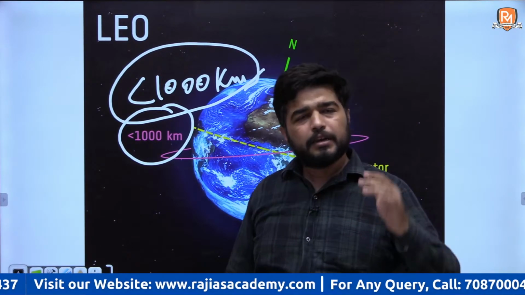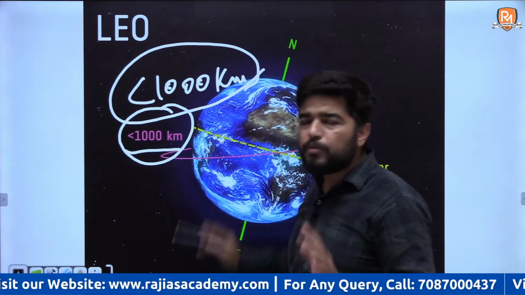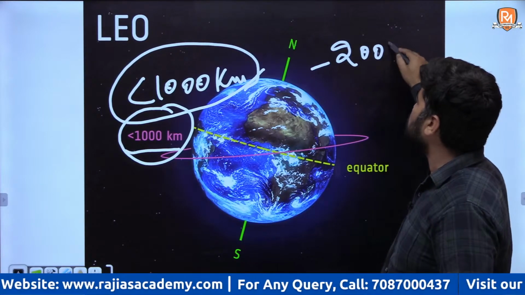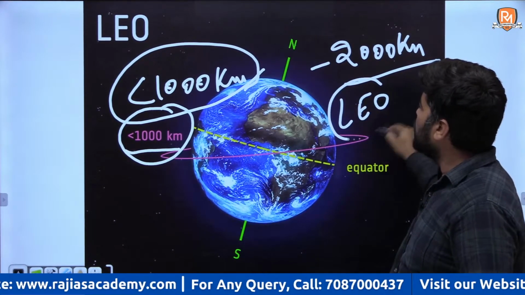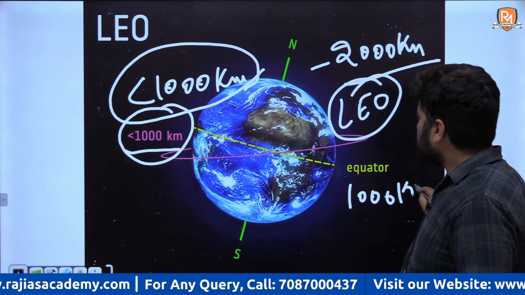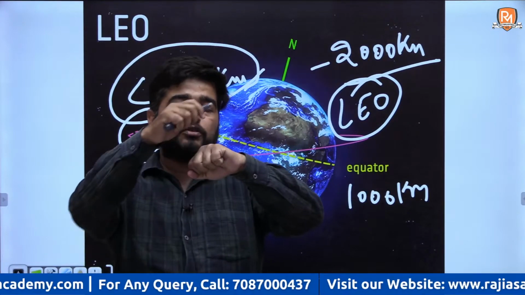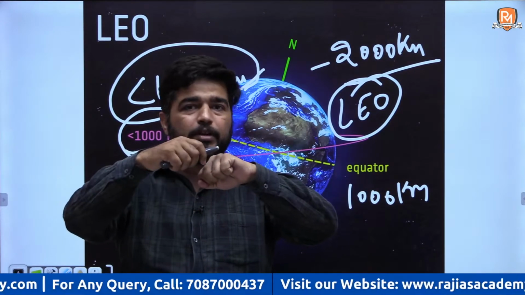For example, this is from NASA's site, which says 1000. Normally for you students, you should know it is less than 2000 kilometer, but most low earth orbit satellites are under 1000 kilometer. So they are just 1000 kilometer above the surface of the earth, so they will take less time.